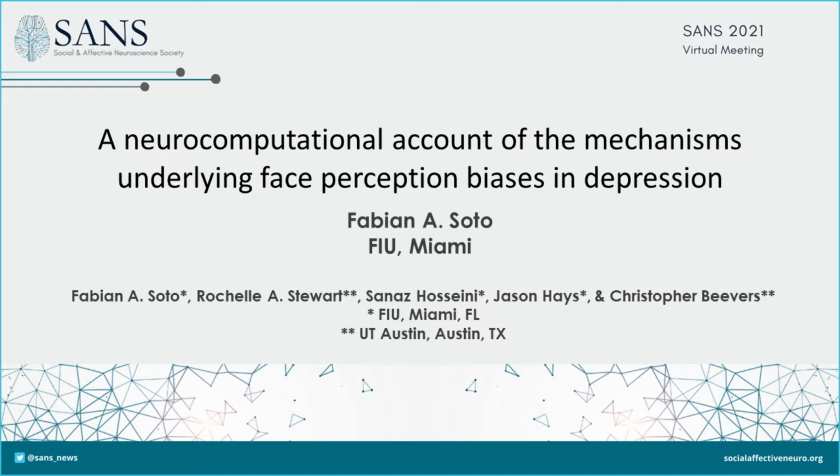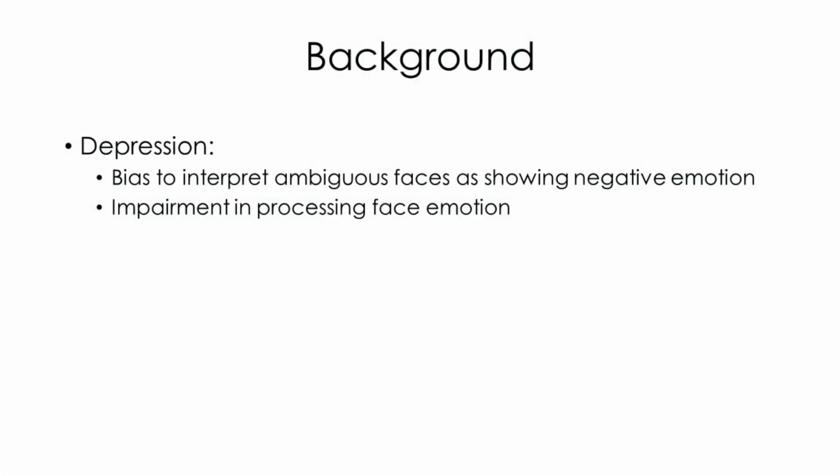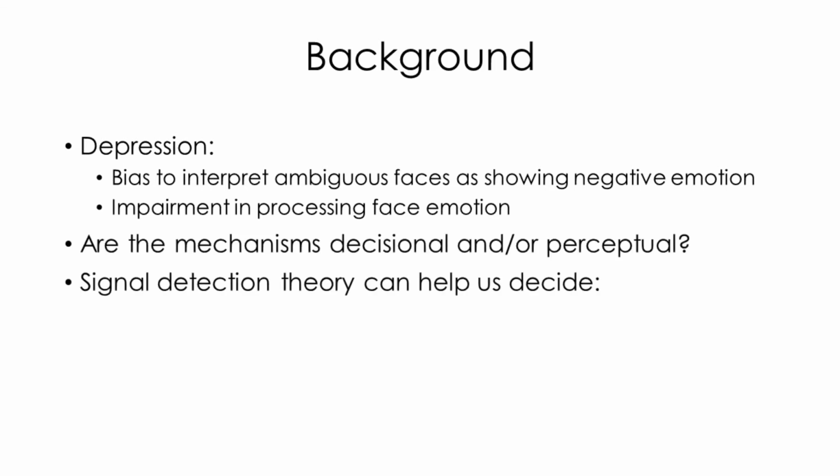The title of this presentation is A Neurocomputational Account of the Mechanisms Underlying Face Perception Biases in Depression. People with depression show a bias to interpret ambiguous faces as expressing negative emotion and a general impairment in processing of emotional faces. There is little understanding of the mechanisms underlying such biases. Because there is evidence of high-level biases in depression, the simplest explanation is that face processing biases are decisional or cognitive in nature, so whether or not there are any perceptual mechanisms involved is an important question.